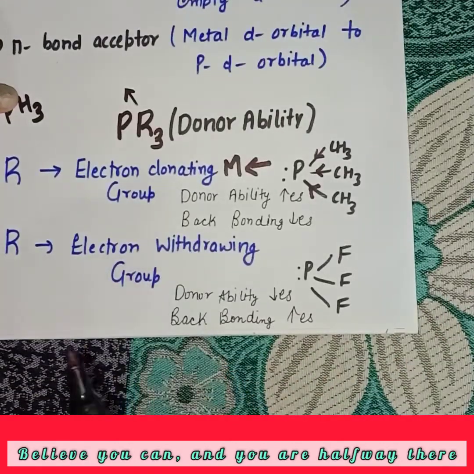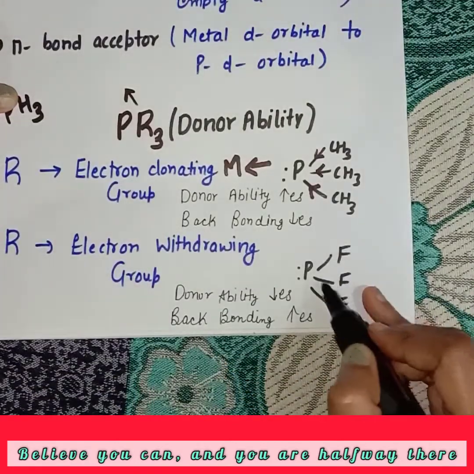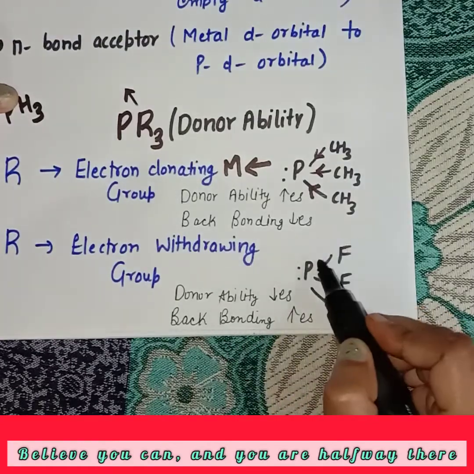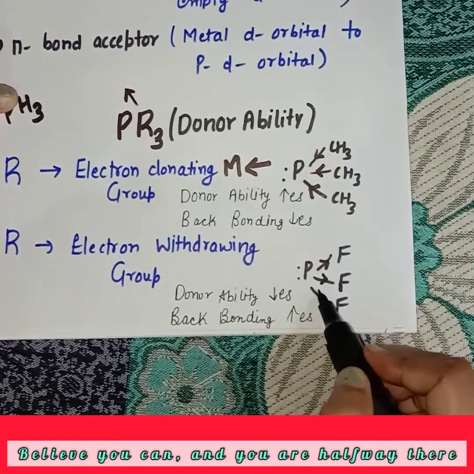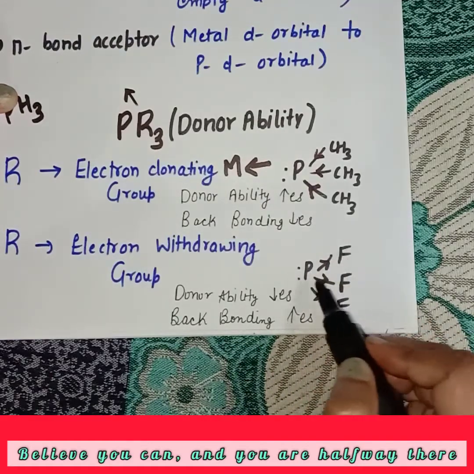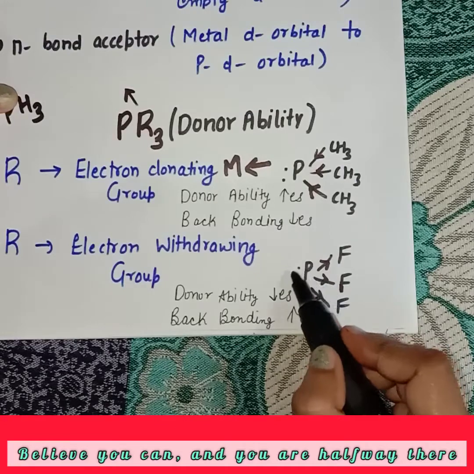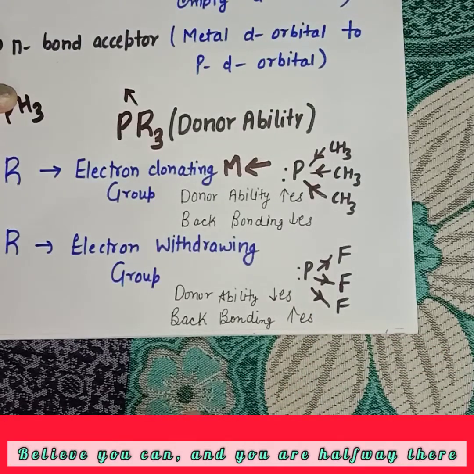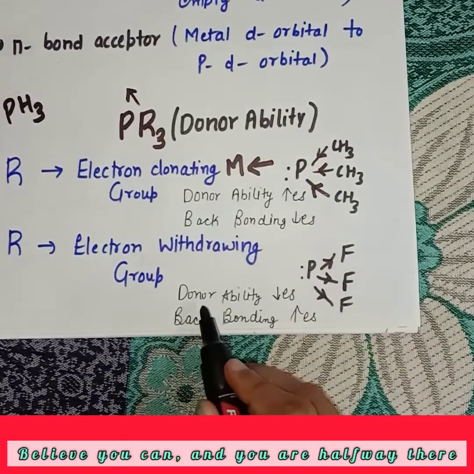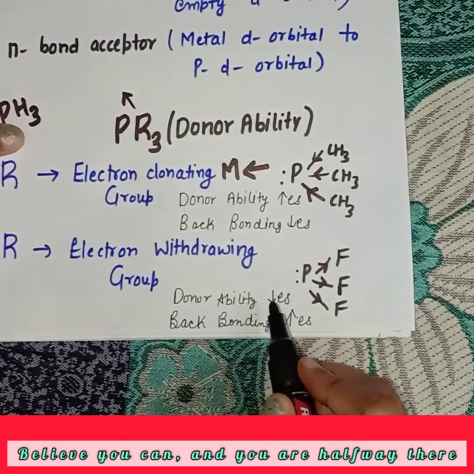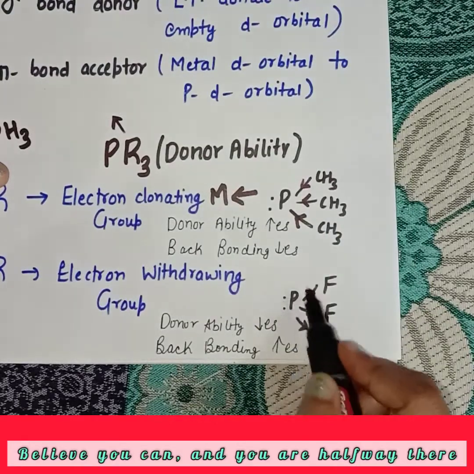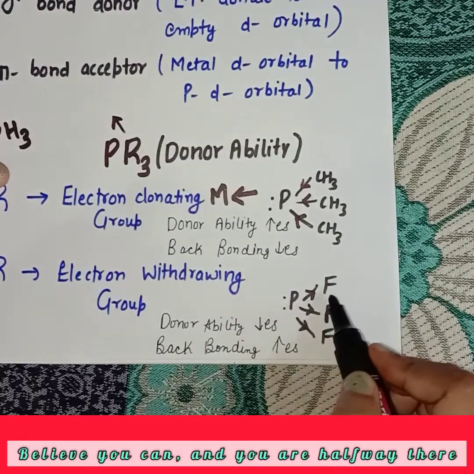Second is the electron withdrawing group. This is the electron withdrawing group F attached to phosphorus. So it withdraws electron density from phosphorus. If electron density is withdrawn, then the electron density on phosphorus decreases, and the decrease of electron density decreases its donor ability to the metal atom because it has a deficiency of electron density due to the F atom.